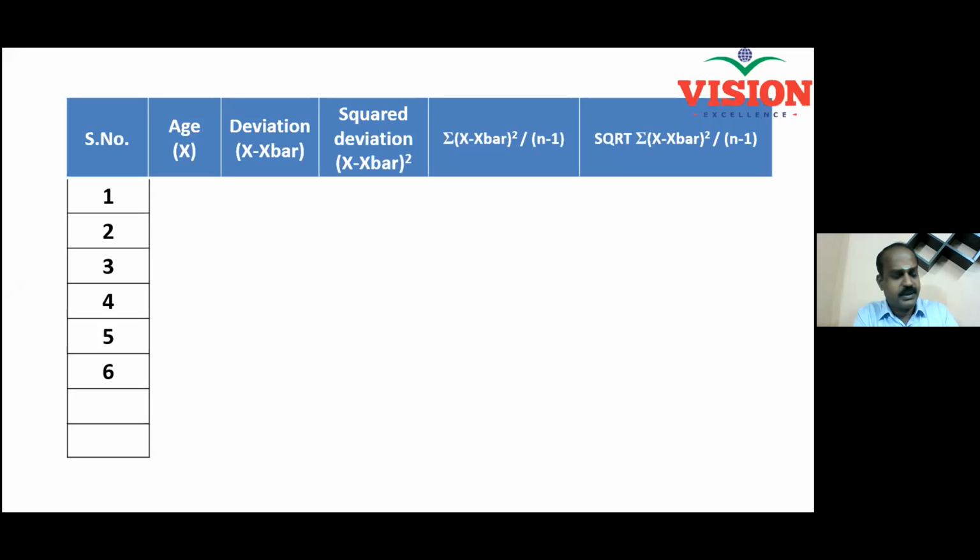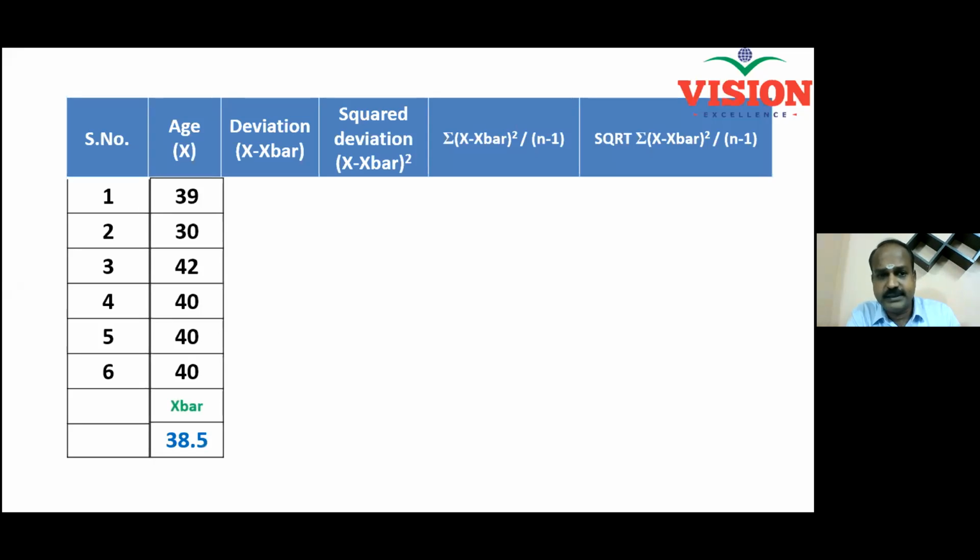So a lot of people are attending the white belt program. I took a sample of 6 people and I simply recorded their age. Age is a continuous data and that will follow a normal distribution.